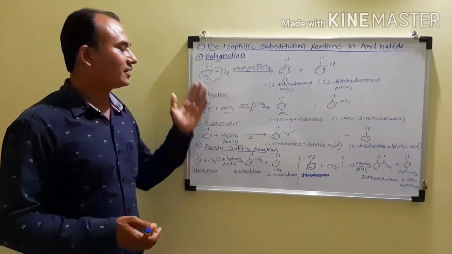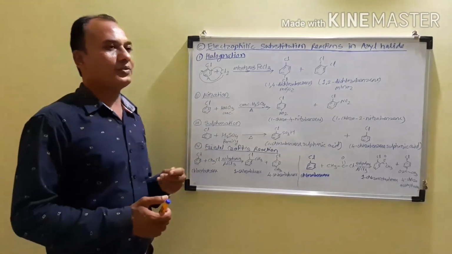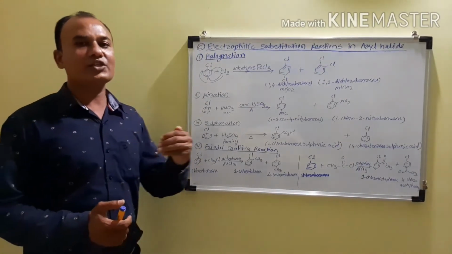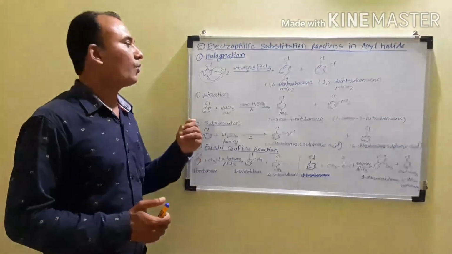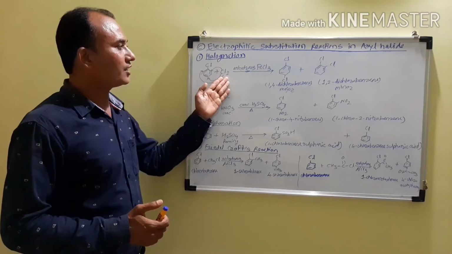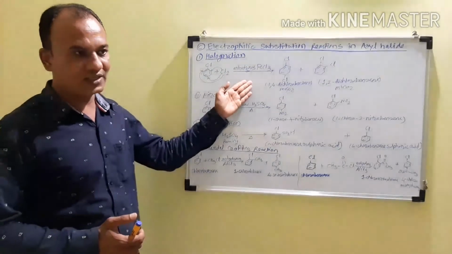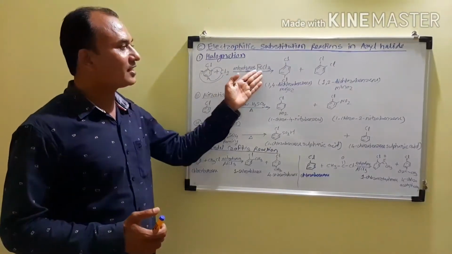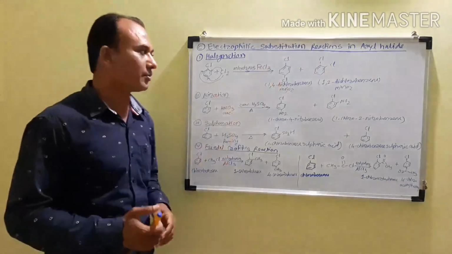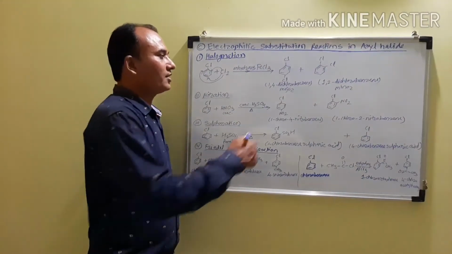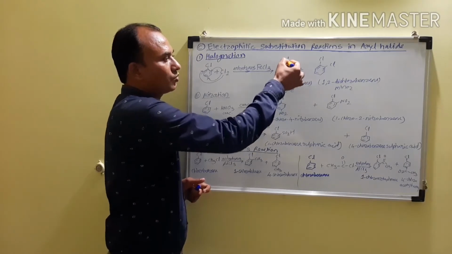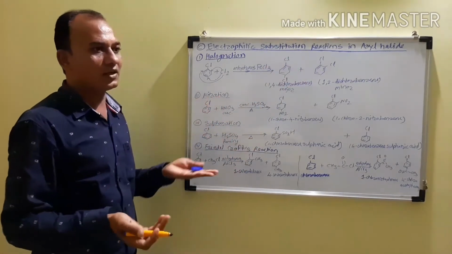Now, one by one we are taking the different types of electrophilic substitution reactions of aryl halides. The first one we take is halogenation. Halogenation means reaction with the halogens. So when haloarenes react with a halogen in the presence of anhydrous FeCl3, which is a Lewis acid, they give the para substituted and ortho substituted products. Out of these, the major product is the para substituted product, because there is less crowding. The two chlorine atoms are opposite to each other, and therefore there will be no crowding.